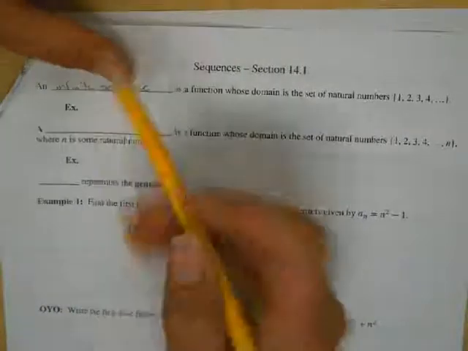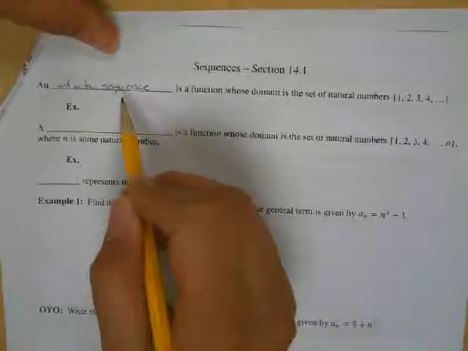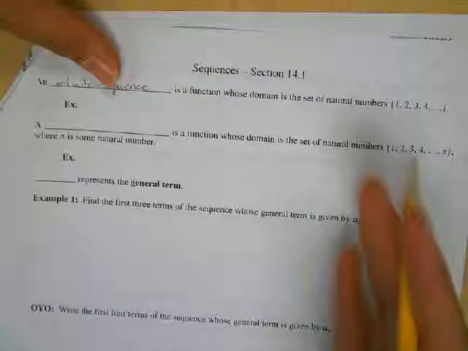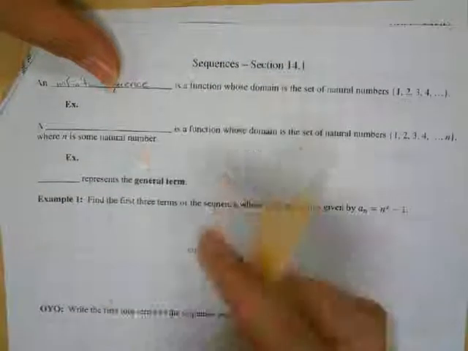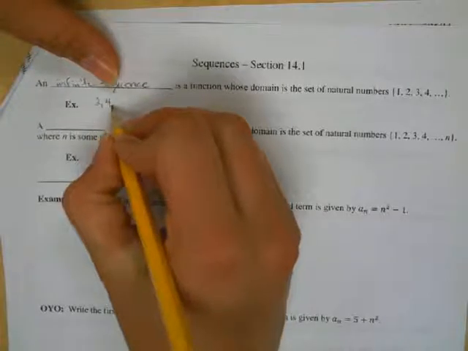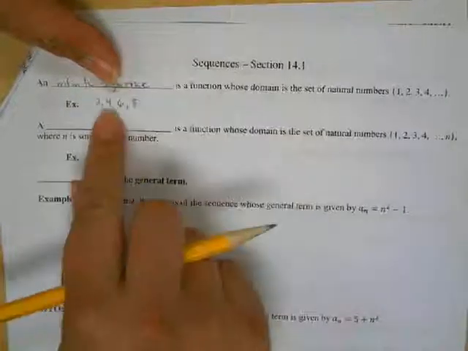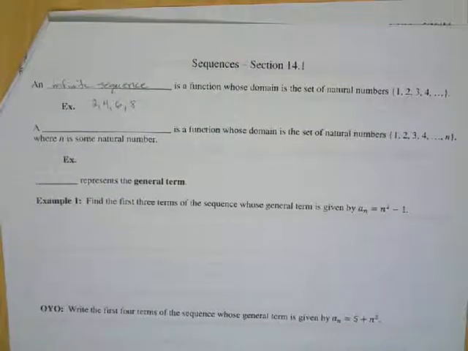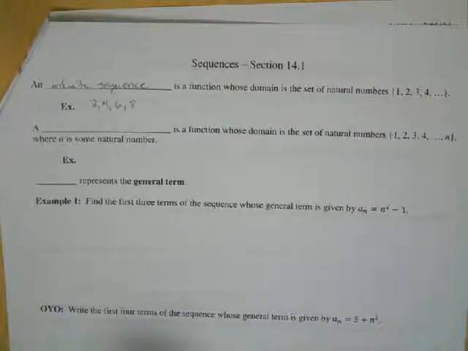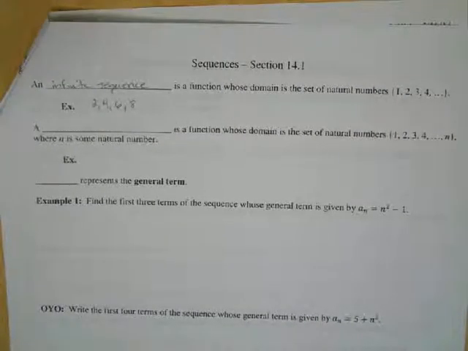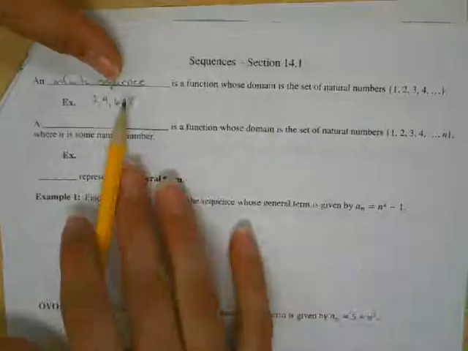Okay, so when you talk about a sequence, it's going to be some pattern of numbers. Okay, it's some kind of pattern of numbers. So like 2, 4, 6, 8, there's a pattern. We're going up by 2. It's a sequence. It's not just a random set of numbers. It actually has a pattern to it. And so that's a sequence.